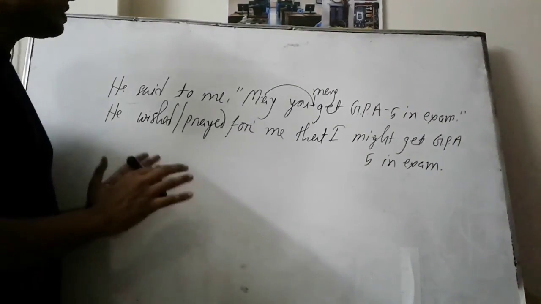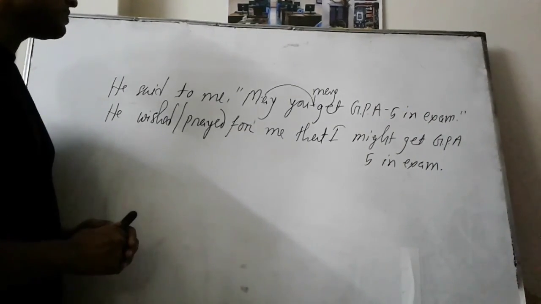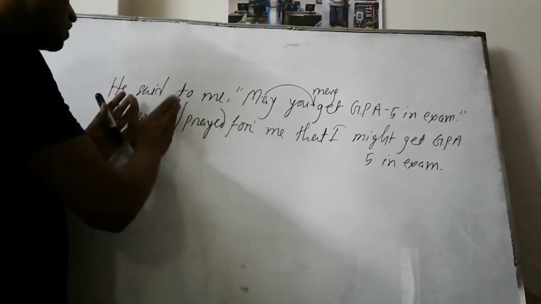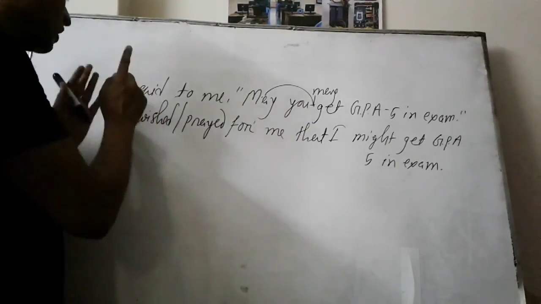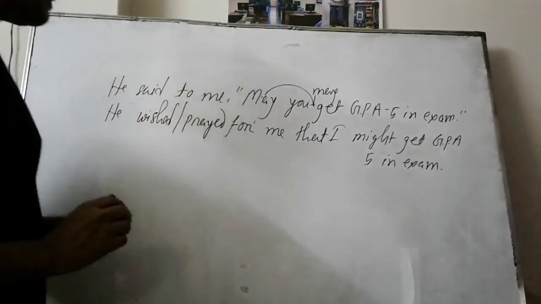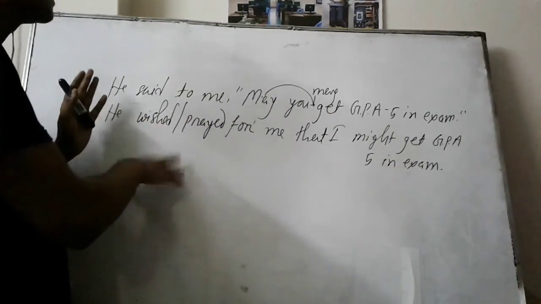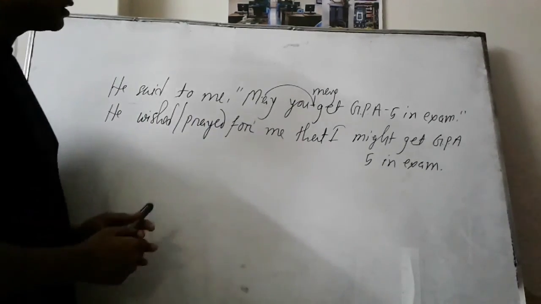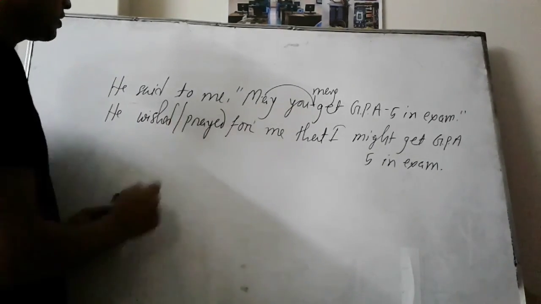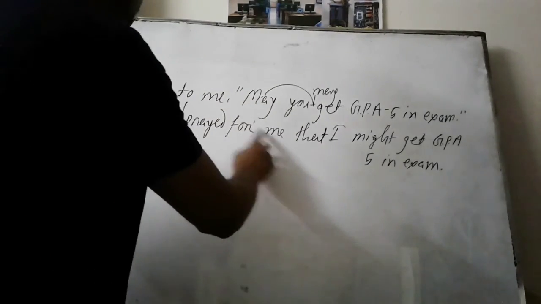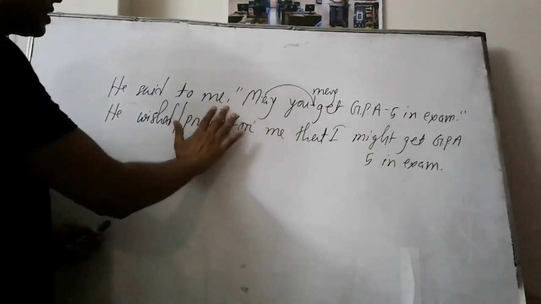So this is the only rule of optative sentence. So what you have to do here, first in the place of said or said to, you should write either wished or prayed. But remember, if someone is asking or wishing something to God or the Almighty, then we should use prayed for. Otherwise we can use wished. Then the object will come here if there is any object.